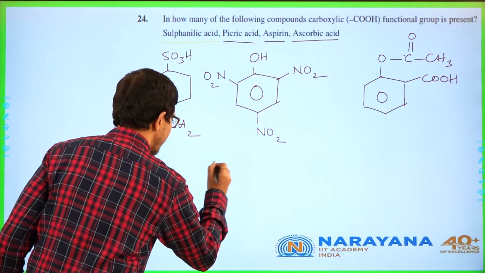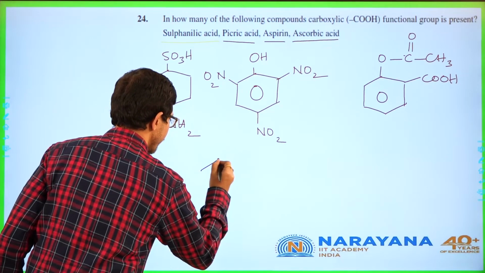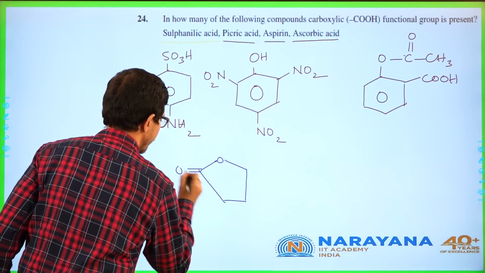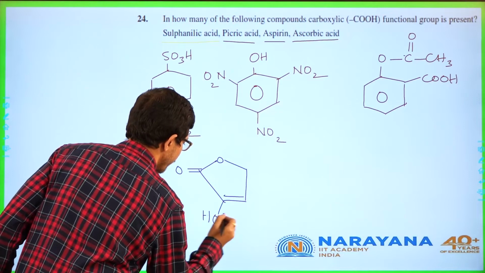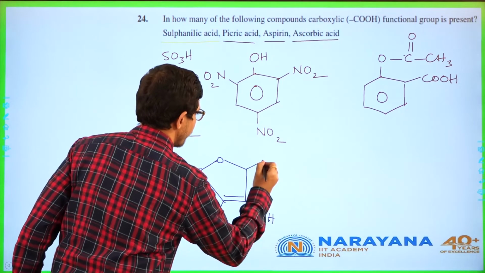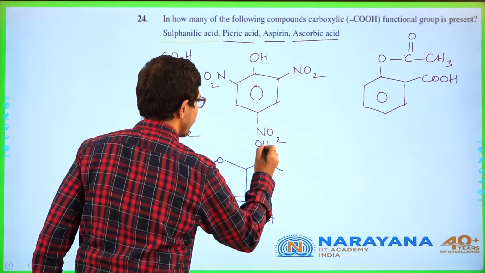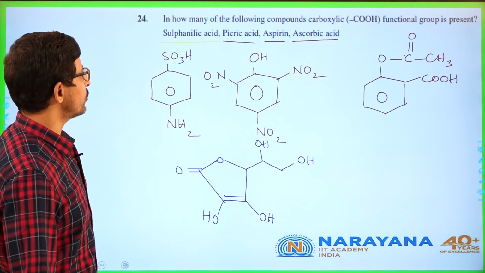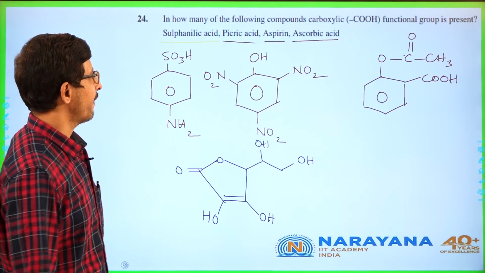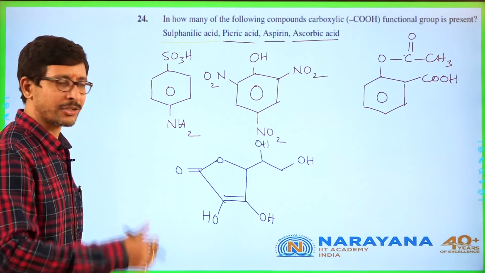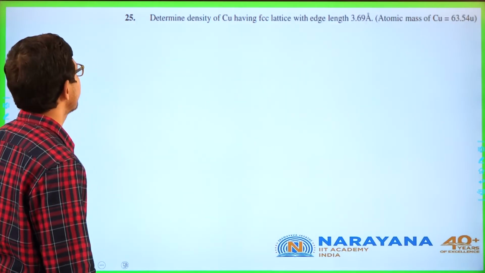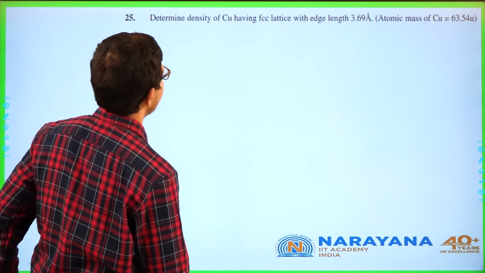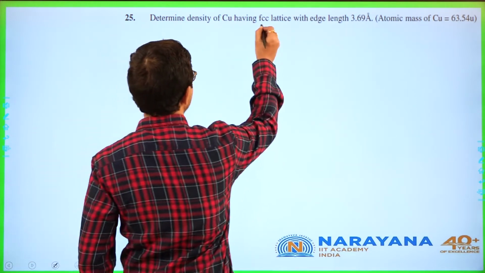If you go for ascorbic acid, now they are asking whether the COOH group is present. So clearly understandable from the structure. Determine density of copper having FCC. FCC they mentioned.